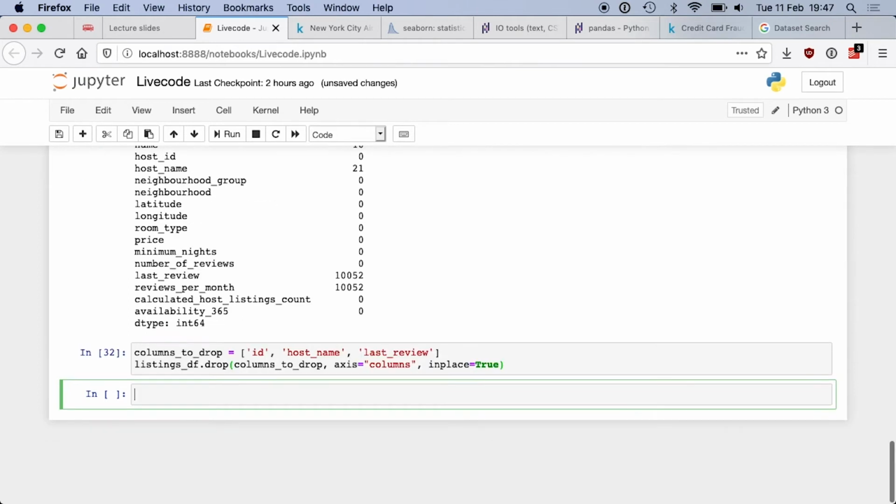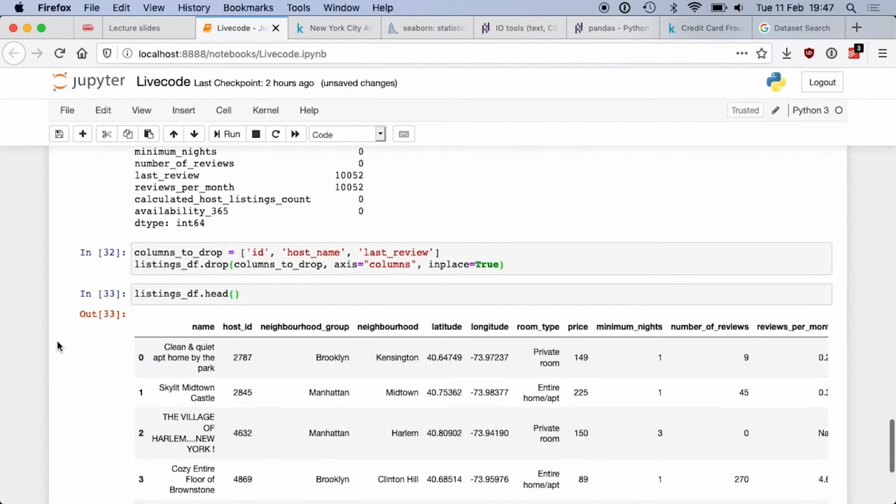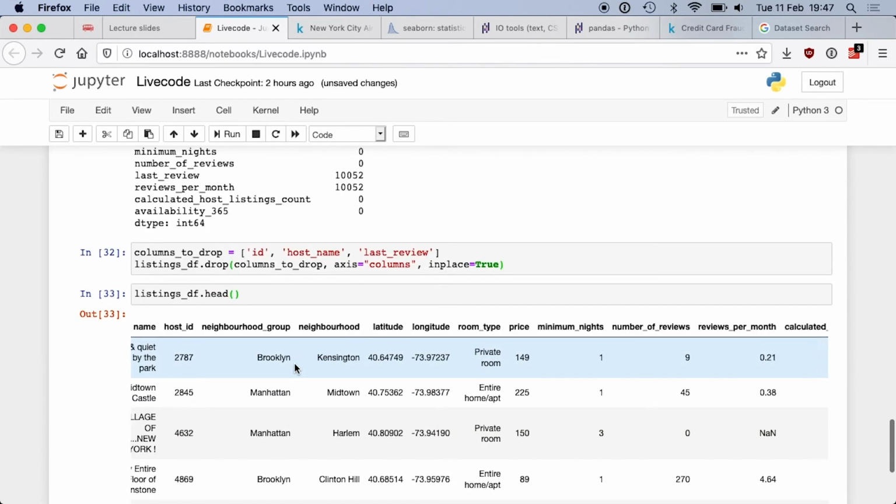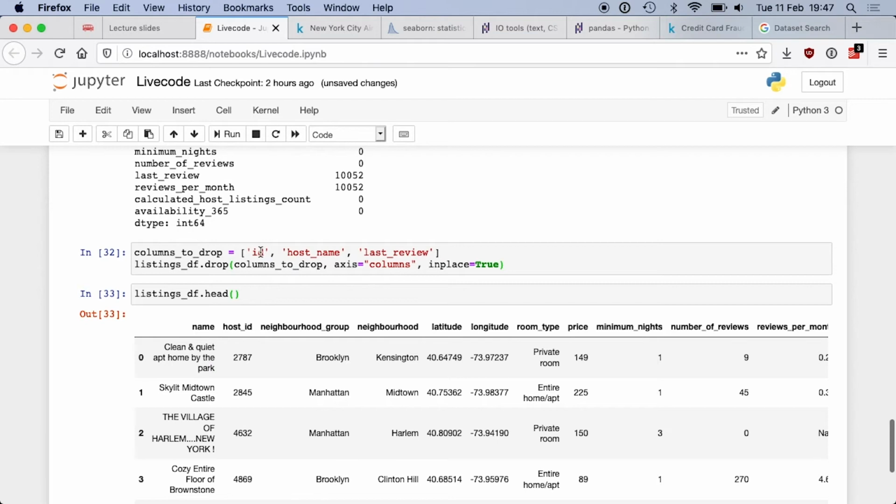So if I run this code and do a head on top of it, you see that my data frame does not have the host name, the ID, or the last review. It's been dropped. Okay? So here I had 16 columns to begin with, and now I only have 13. So .drop is useful, especially when you load a CSV which has hundreds of columns.